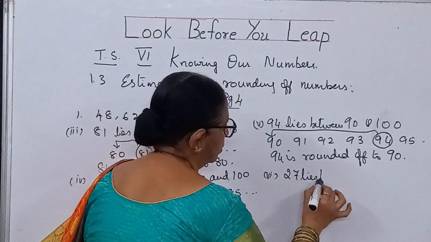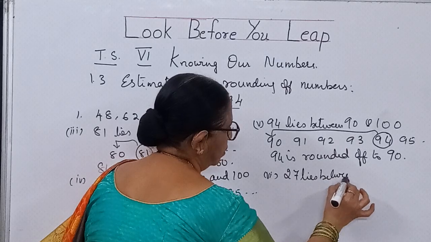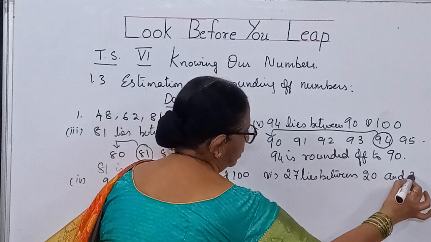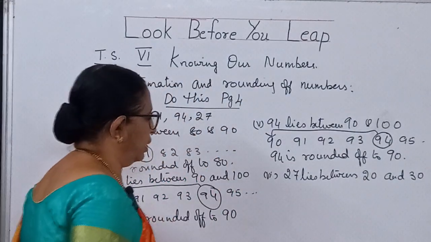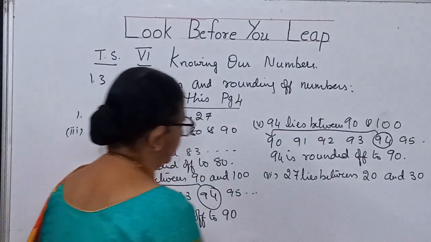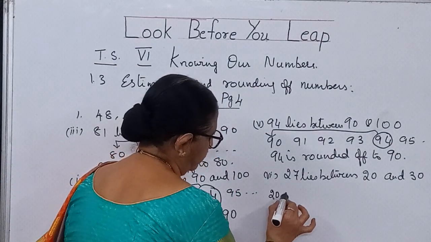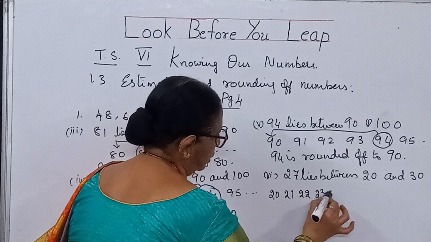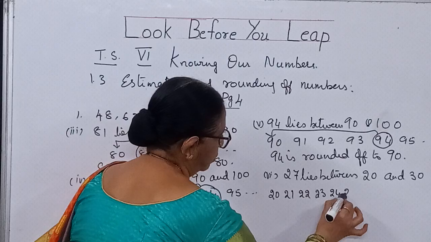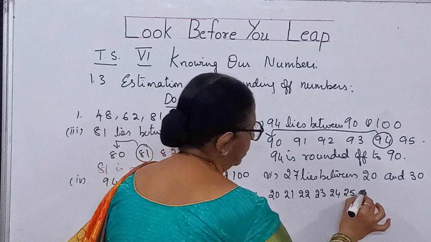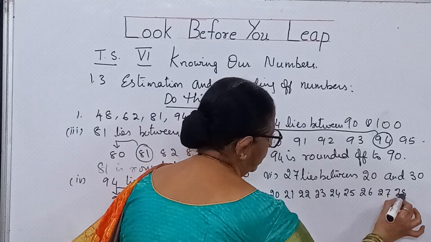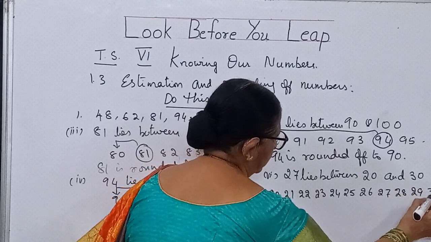Now the last bit given here is 27. 27 lies between what values, children? 20 and 30. So let us write those values here. 20, 21, 22, 23, 24, 25, 26, 27, 28, 29, 30.